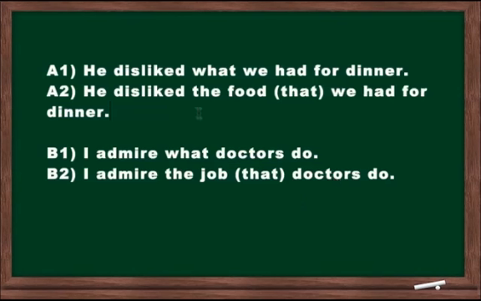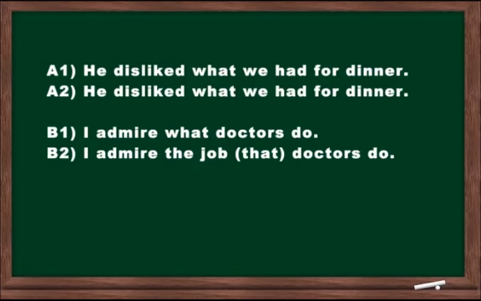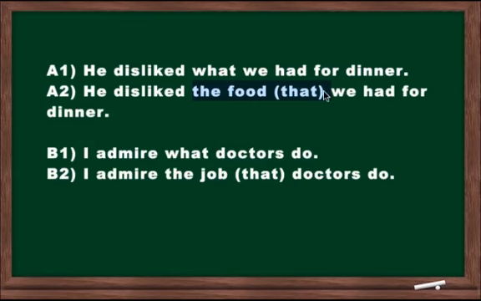So first one we have A1. He disliked what we had for dinner. So here, what is the food, right? So what is referring to food? So maybe the meat, the salad, the bread, everything together. So you could say he disliked the food we had for dinner, or he disliked the food that we had for dinner. Or you can just say he disliked what we had for dinner. And you can use either one, and that's okay.